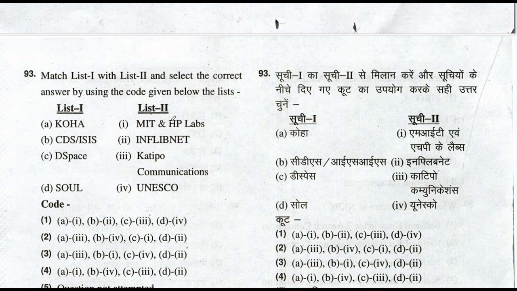Poha is developed by Katipo Communication, DSpace is developed by MIT and HP Lab, SOUL is a product of INFLIBNET, and CDS/ISIS is a UNESCO product. So the correct answer is option number 2.